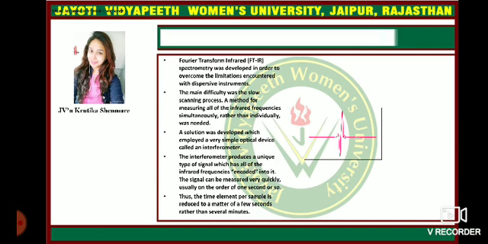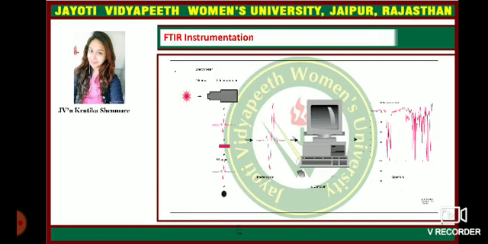Fourier transform infrared spectroscopy was developed in order to overcome the limitations encountered with dispersive instruments. The main difficulty was a slow scan process. A method of measuring all the infrared frequencies simultaneously, rather than individually, was needed. A solution was developed which employed a very simple optical device called an interferometer. The interferometer produces a unique type of signal which has all the infrared frequencies encoded into it. The signal can be measured very quickly, usually on the order of one second or so. Thus, the time element per sample is reduced to a matter of a few seconds rather than several minutes.